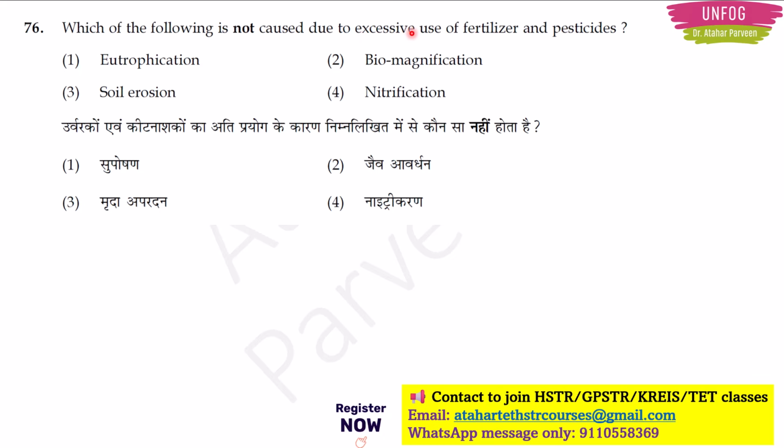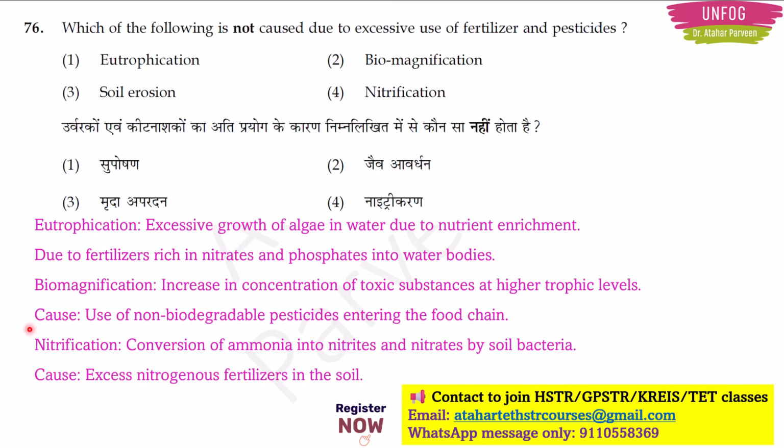It means that three of these four options are caused due to excessive use of fertilizer and pesticides. Only one option is not caused by it, and that will be our correct answer here. So first of all, you should know the meaning of each option, then only will it be possible for you to find the correct answer.